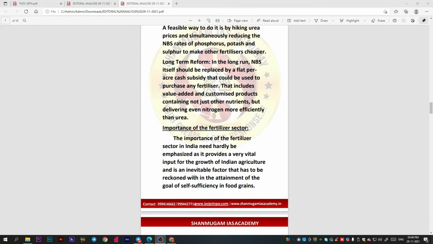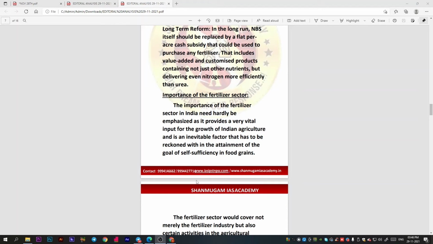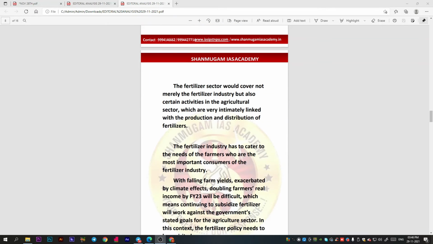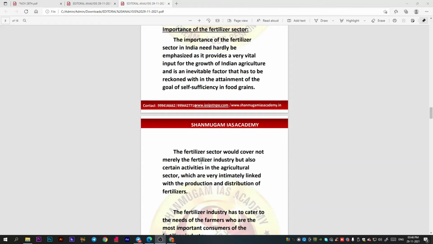What is the importance of the fertilizer sector? So now we will come to know what is the importance of this fertilizer sector. The importance of the fertilizer sector in India can hardly be overemphasized, as it provides a very vital input for the growth of Indian agriculture, and it is an inevitable factor that has to be reckoned with in the attainment of the goal of self-sufficiency in food grains. And what I am saying is very important. This is the input for the growth of Indian agriculture.